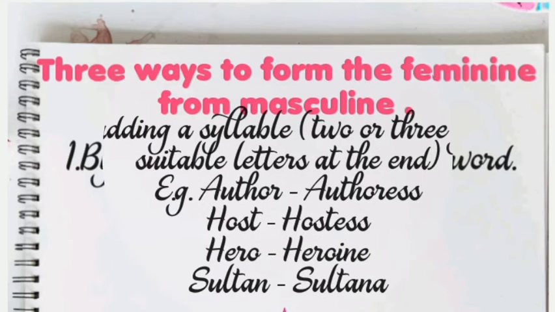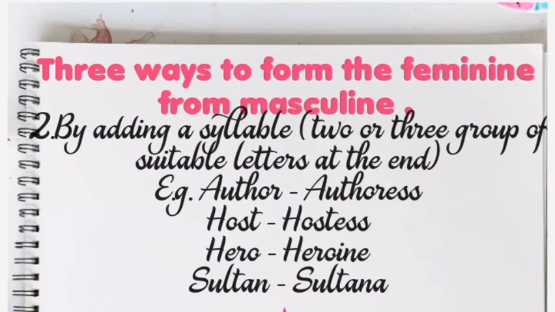Now the second rule, by adding a syllable. Syllable means that we add two-three letters, a group of letters, at the end of a particular word. Like I'm taking an example, author. I'm adding ESS to the word author. It becomes authoress.